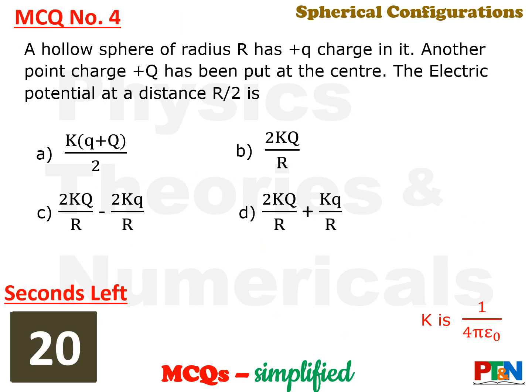Next MCQ. A hollow sphere of radius capital R has plus small q charge in it. Another point charge plus q has been put at the center. Now you need to find out the electric potential at a distance half the radius at r by 2. 4 options for you, 20 seconds time. You have to do a bit of a calculation.